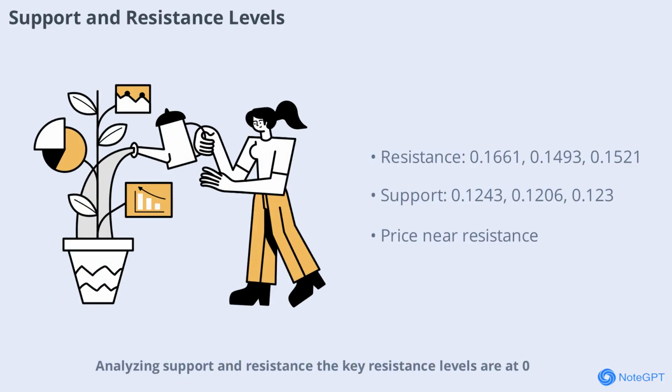Analyzing support and resistance, the key resistance levels are at 0.1661 upper Bollinger Band, 0.1493 25-day SMA, and 0.1521 30-day SMA. Support levels are found at 0.1243 lower Bollinger Band, 0.1206 PSAR, and 0.123 recent low. The current price is closer to resistance than support, suggesting more room for a potential rise if buying interest emerges. However, these levels will be critical in determining the next move.